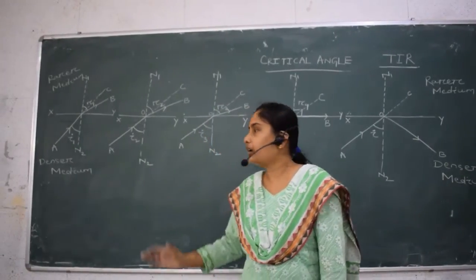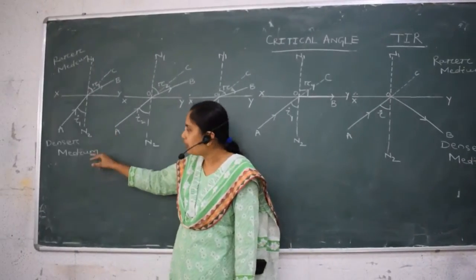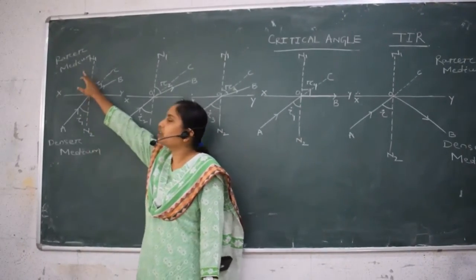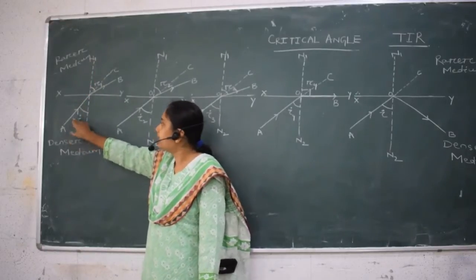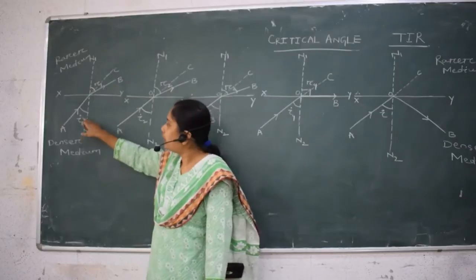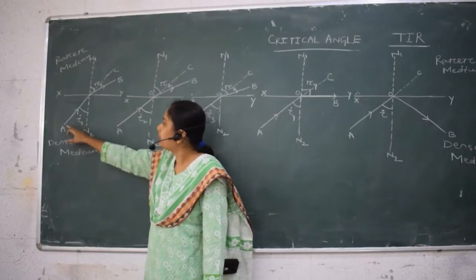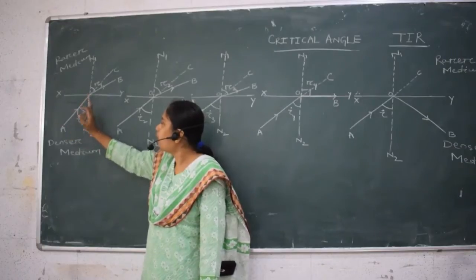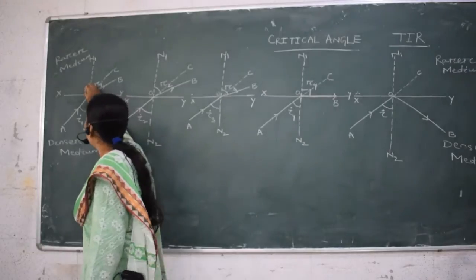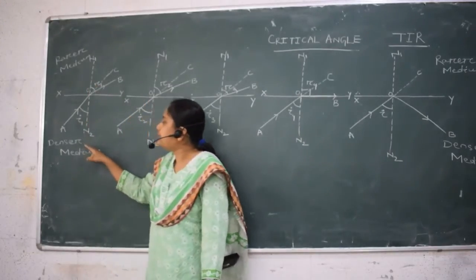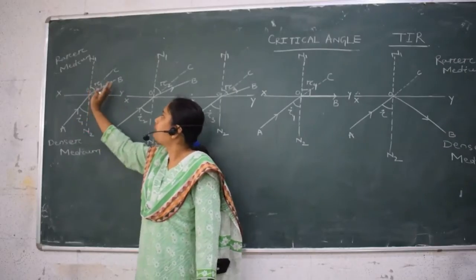Let us look at the diagram here. I am considering two mediums: one is the denser medium, another is the rarer medium. The light ray is incident in the denser medium, and here I1 is the angle of incidence. It is the angle between the incident ray AO and the normal N to N. Since the light is traveling from a denser medium to a rarer medium, it bends away from the normal.